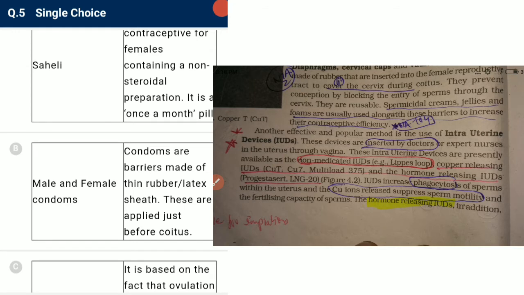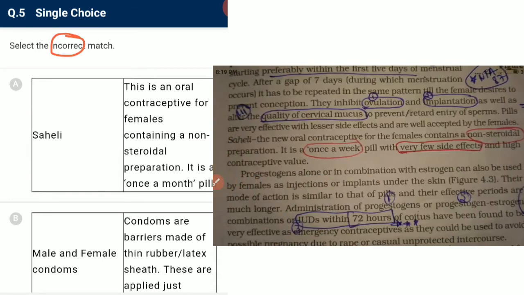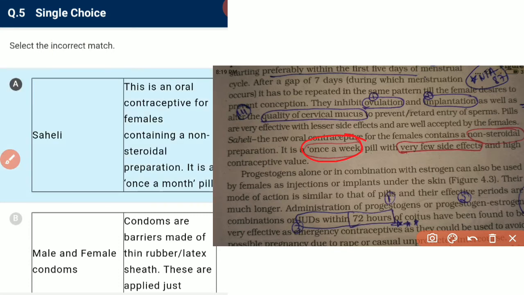And the next one, we have to find out the incorrect match. Saheli is an oral contraceptive for females containing a non-steroidal preparation. It is a once a month pill. No, that is incorrect. It is not a once a month pill, it is a once a week pill, so it is incorrect and is the required answer. Let's move on to the next part.